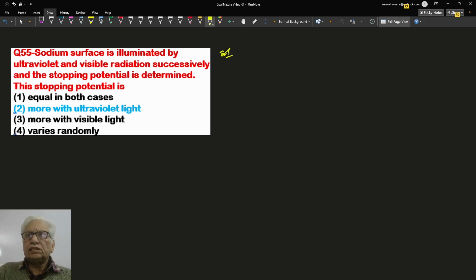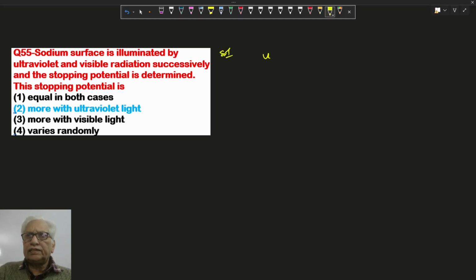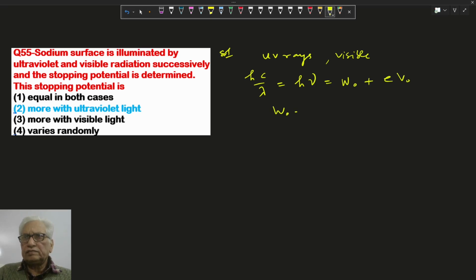A sodium surface is illuminated by ultraviolet rays and visible light. So here hc by lambda, or h nu, equals work function plus eV naught. The work function is given by h nu naught, and this is a constant for sodium. It means that as the frequency increases beyond the threshold, V naught increases. And the frequency of ultraviolet rays is more than that of visible light. If frequency is more, the stopping voltage is more.